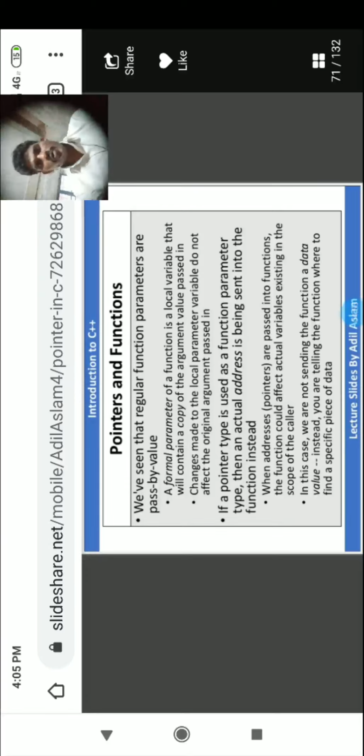You are unable to go there, so you tell one of the office boys, there is a house, and in that house my certificates are there, and you send that person with the address. Now if that person does anything to those certificates, what will happen? The certificates will be spoiled. Why? They are not Xerox copies, they are original certificates.